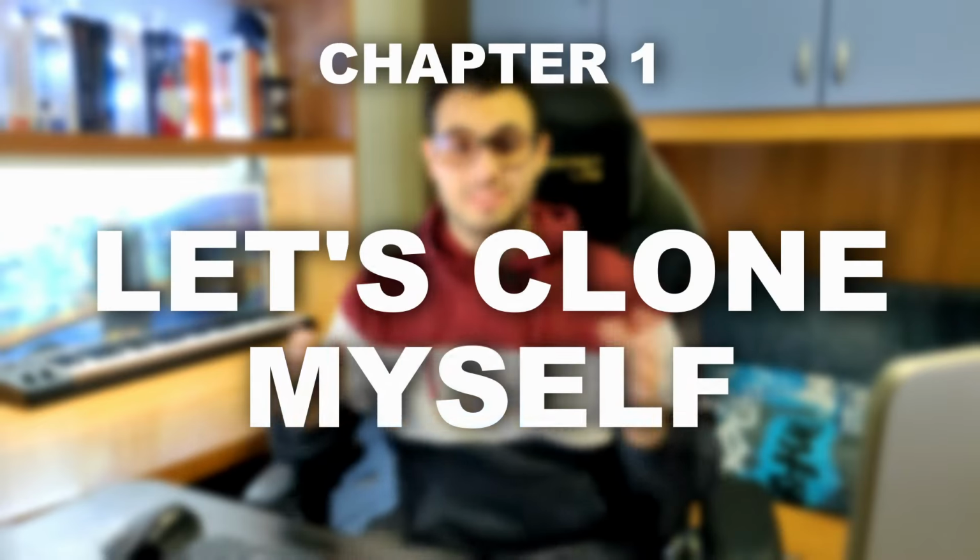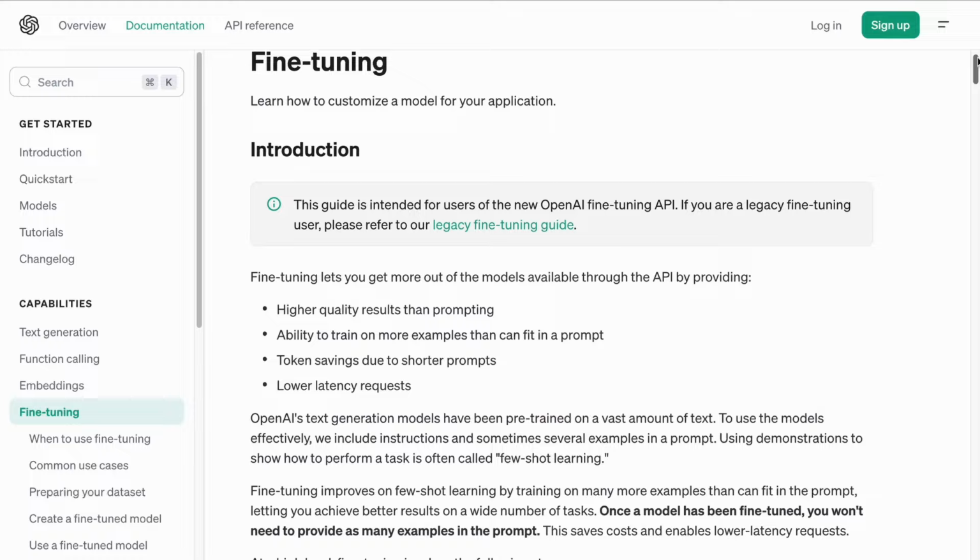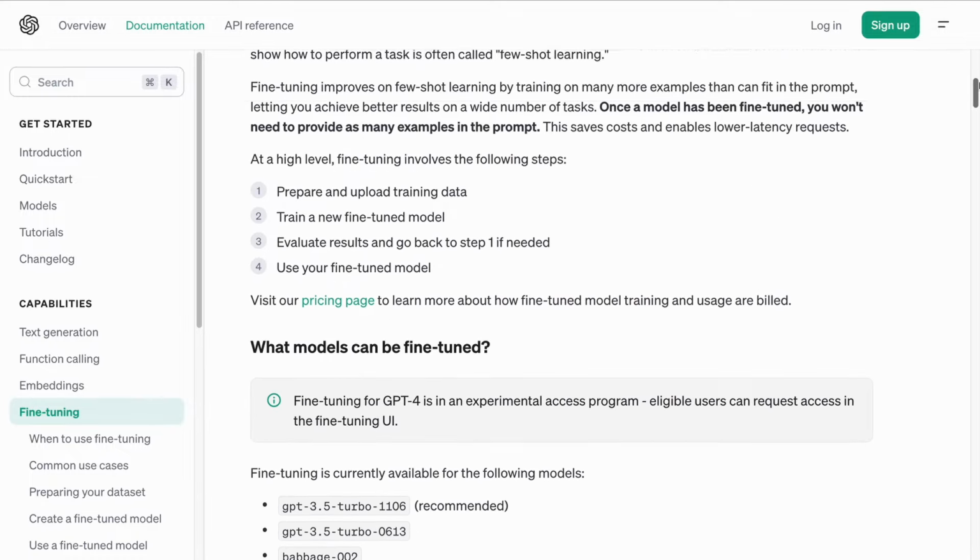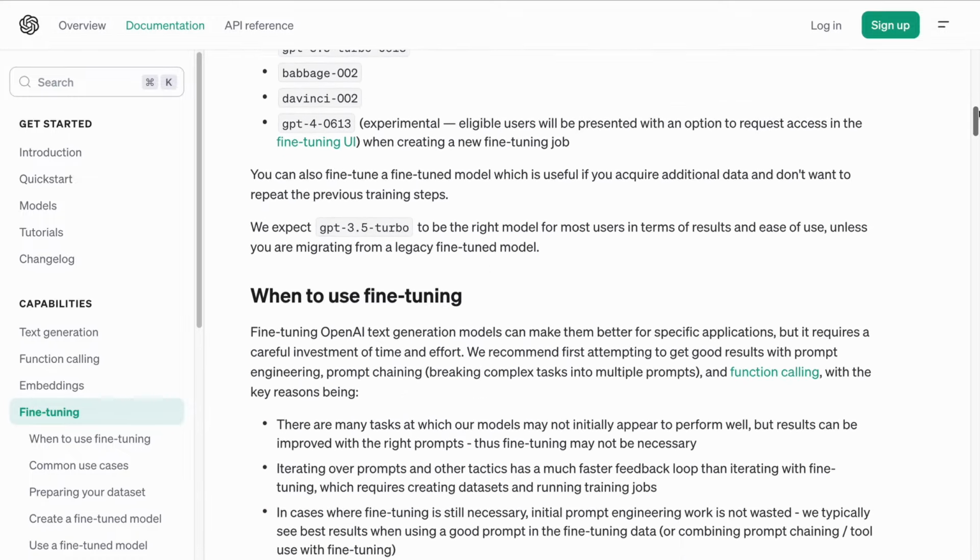Chapter 1. Let's clone myself. The first problem we need to solve is to find a way for an AI to answer on WhatsApp like me. After evaluating multiple techniques, I think that fine-tuning a model like GPT-3.5 is my best chance.